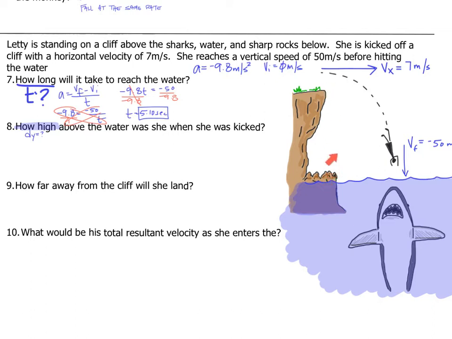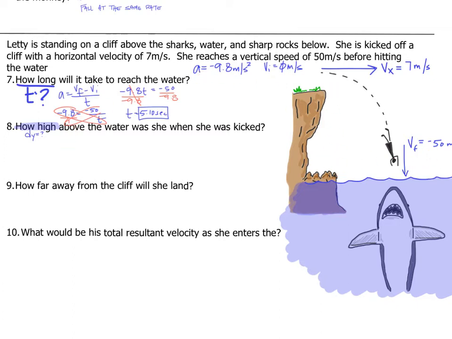Well, if I want to know a vertical distance, that's a vertical equation, so it has to be one of my equations that include negative 9.8. I know the initial velocity. I know the final velocity. I want to solve for vertical distance, and I know a.